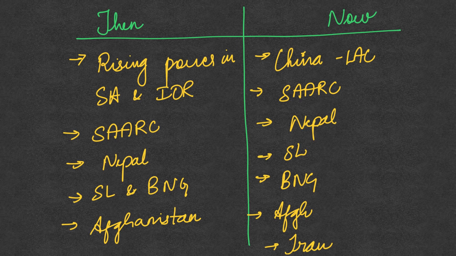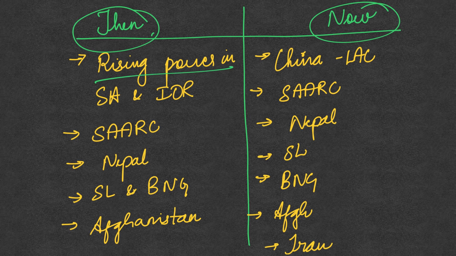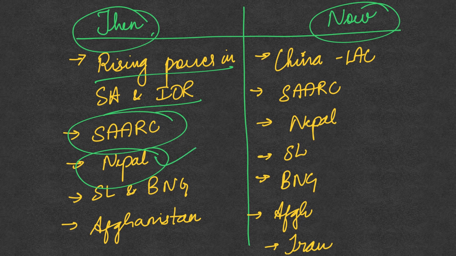So first, the article says how India's status at the international level was before and how it is now. So first it says that India was one of the rising powers in South Asia and in the Indian Ocean region. And when we talk about SAARC, India was the de facto leader in the SAARC region as well. And with Nepal, we had traditional civilizational and cultural linkages, and it was a natural ally for us. So we had open borders with Nepal and immense people-to-people relations.